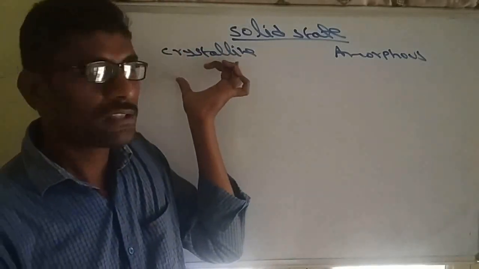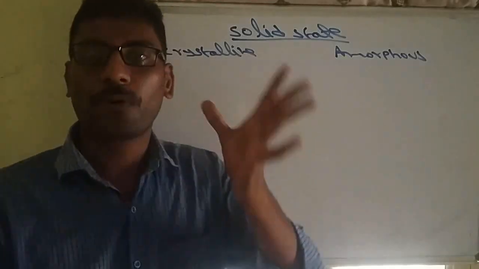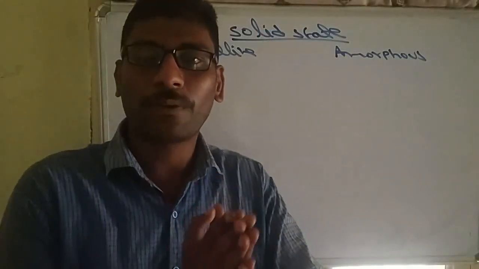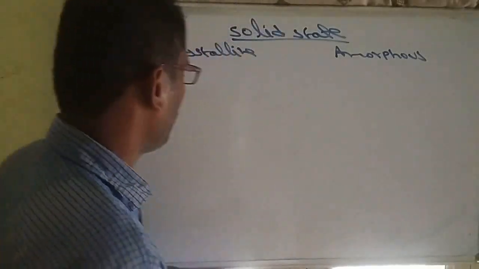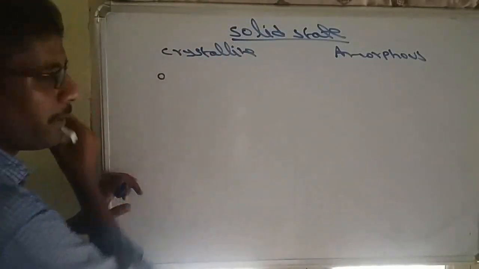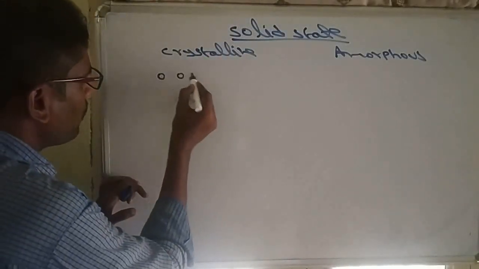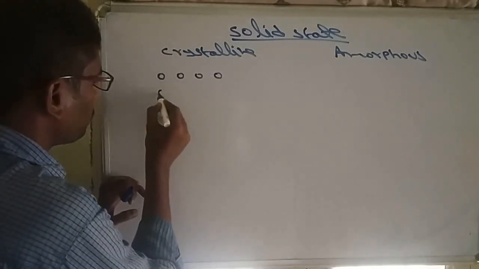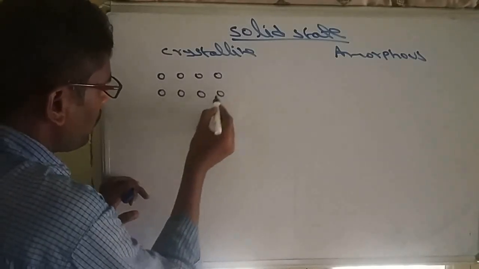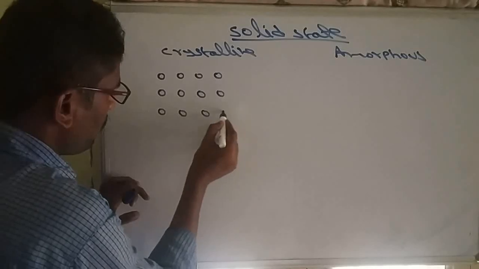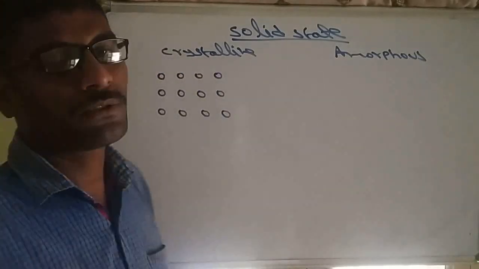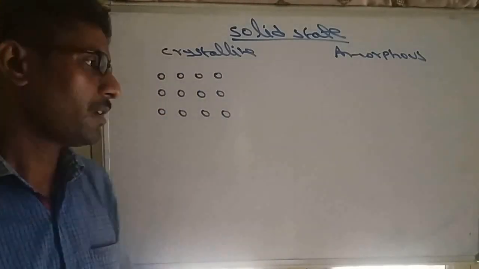This is a constituent particle, and if all these constituent particles are arranged in a regular manner, such solids are called crystalline solids.